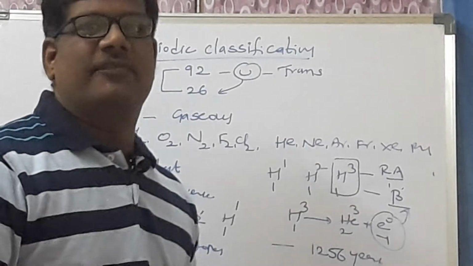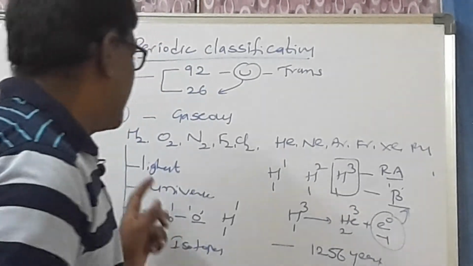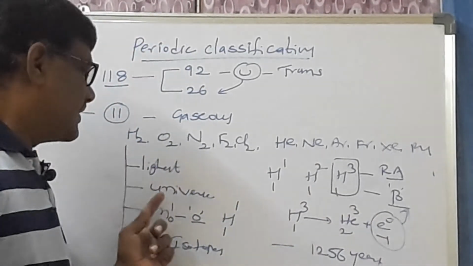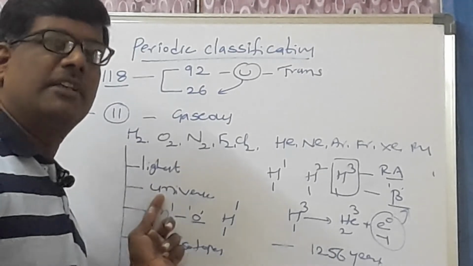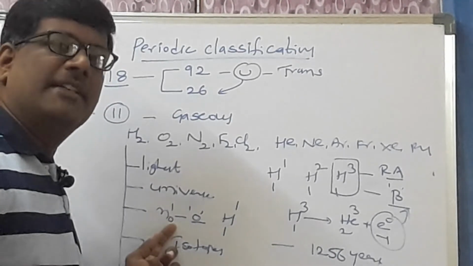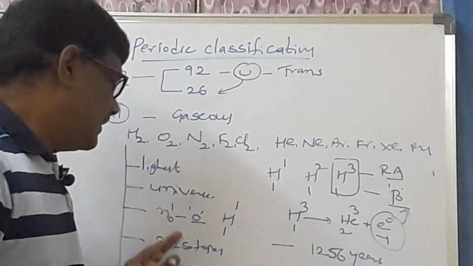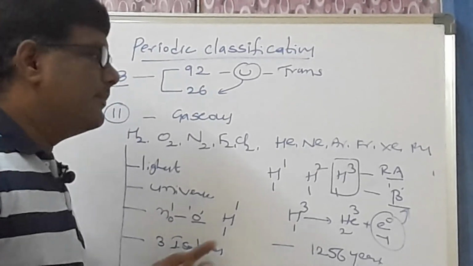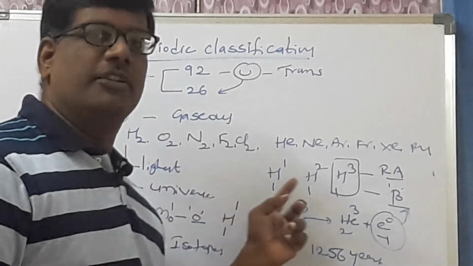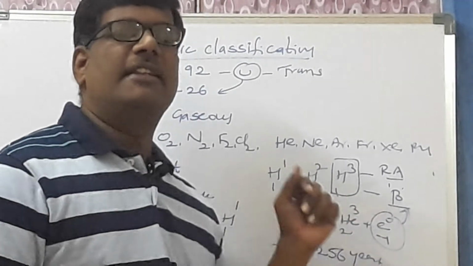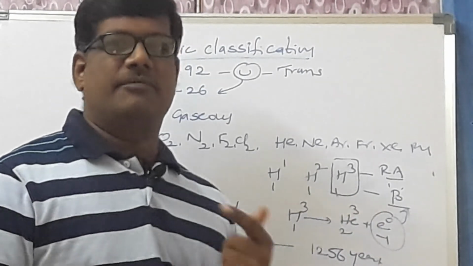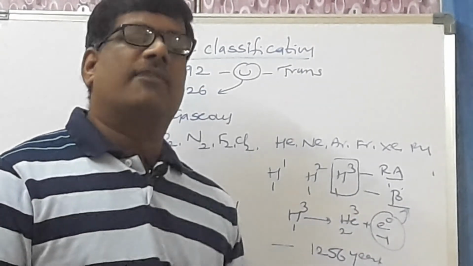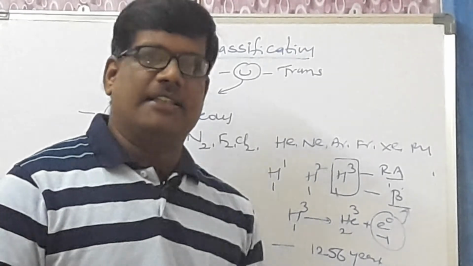So these are the important features of hydrogen. Once again, hydrogen is the lightest gas and it is the most abundant element in the universe. It does not contain any neutrons in its common form, and 3 isotopes are available, namely protium, deuterium and tritium, where tritium is a radioactive element which emits the beta particle and whose half-life period is 12.56 years. So these are the important features of hydrogen.